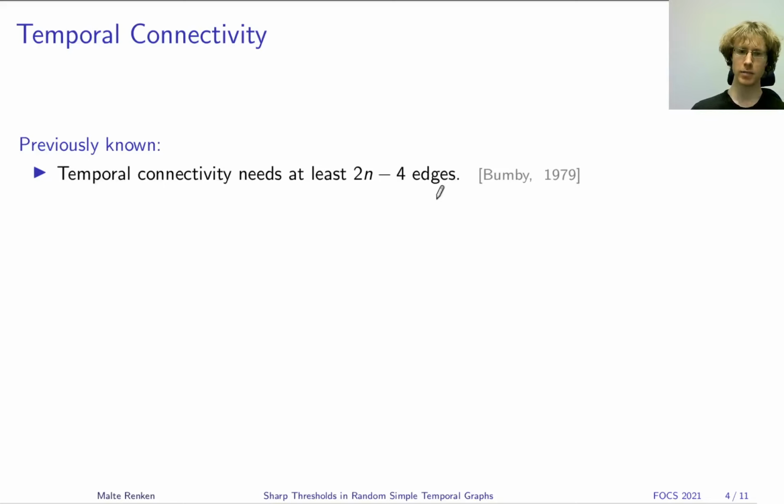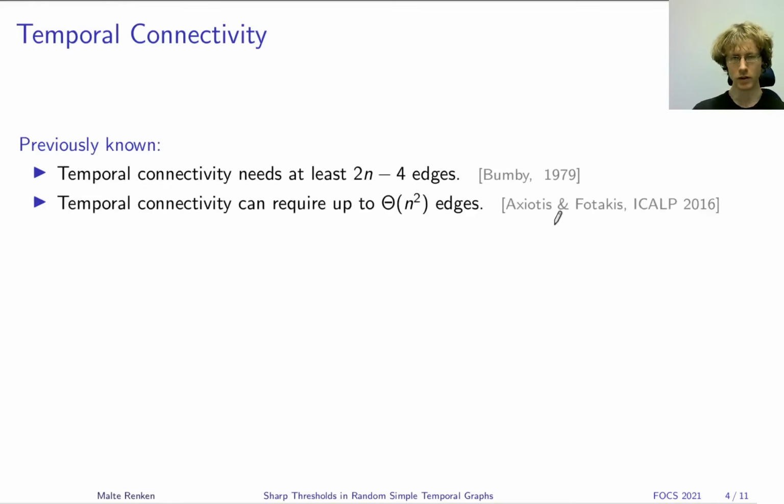In fact, it has been known for quite some while that you need at least 2n-4 edges for a temporally connected graph, even if you're allowed to pick these edges yourself and label them as you like. More recently, Casteigts and Peters showed that there are even temporal graphs on a quadratic number of edges where removing any edge would destroy temporal connectivity.